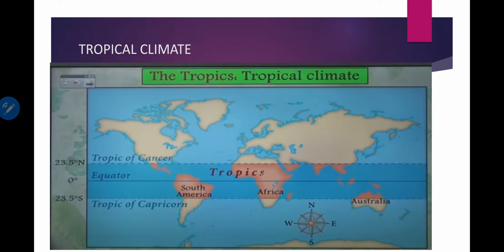Now the tropics or tropical climate. If you can see this equator line, the places nearby or nearest the equator line, as you can see, South America, Africa, Australia, these places come under Tropic of Cancer and Tropic of Capricorn. So these areas lie between 2 tropics, right? Tropic of Cancer and Tropic of Capricorn. So that is the reason it's called the tropics.